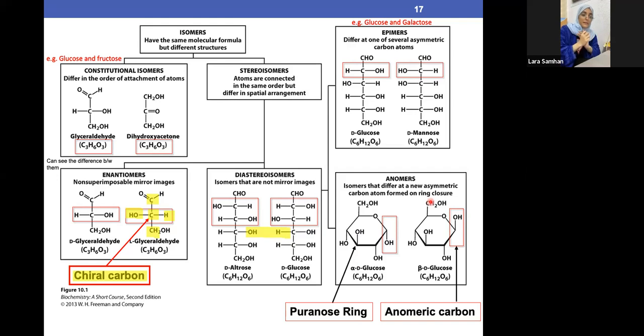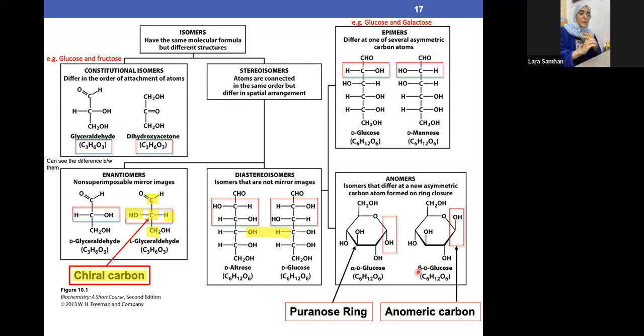Now, is the alpha and beta concept clear? Amazing. So I'll just review it quickly. Alpha is the opposite side, beta is the same side. If the OH group on the anomeric carbon, which is carbon number 1, is down and the CH2OH is up, they are on opposite sides, so it's alpha. Remember, alpha is like an O, so this is the opposite side. But if the OH is up and the CH2OH is also up, both pointing to the same side, it's beta.